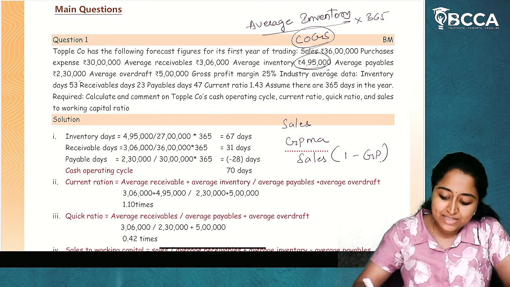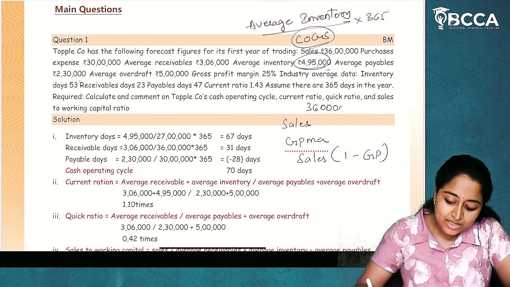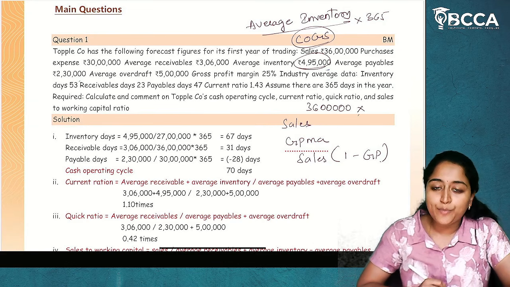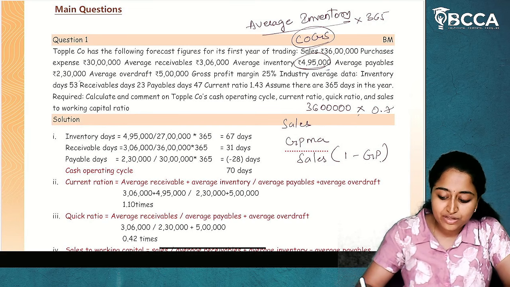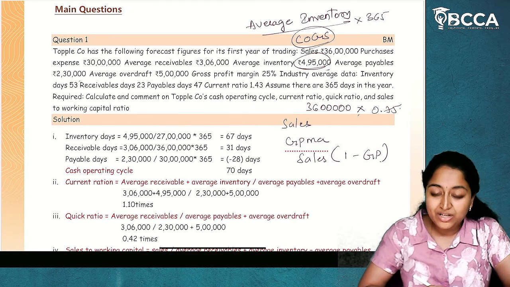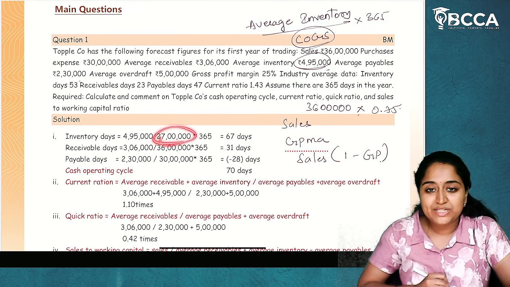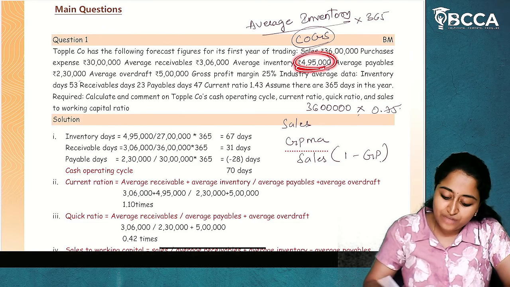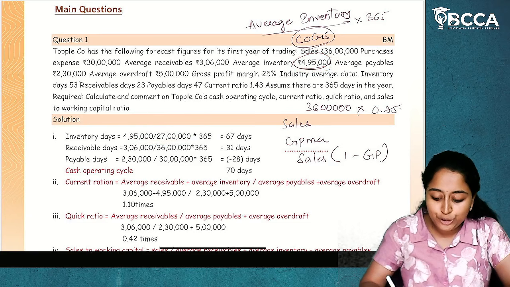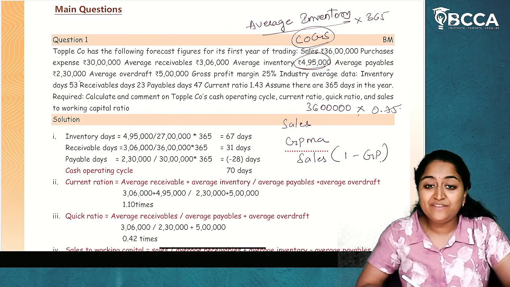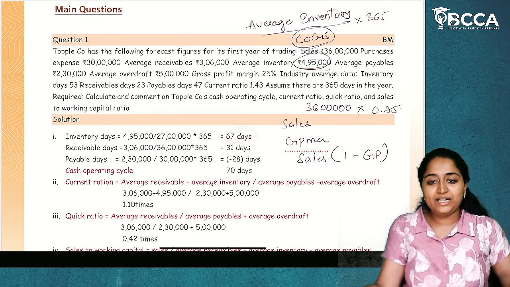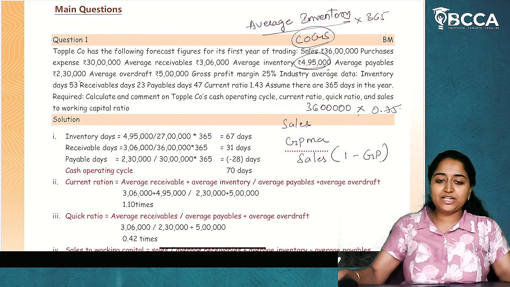What is sales? 36 lakhs. 36 lakhs into 1 minus 0.25, which is 0.75. So what will be our cost of goods sold? 27 lakhs. So 4,95,000 divided by 27 lakhs into 365 will be our inventory days, which is 67 days. I hope it is clear.